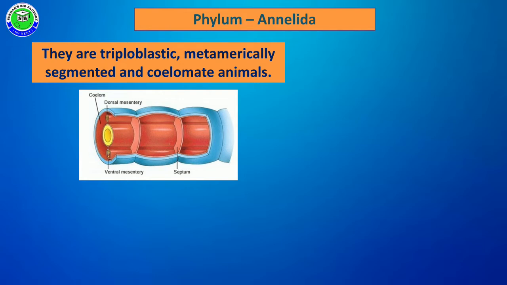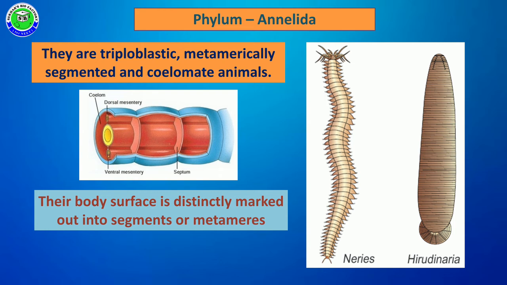One of the most important characteristic features of phylum Annelida is the metamerically segmented body, because all these members have a segmented body, and these segments are present both externally and internally, which is called metamerism. These members have a coelom or body cavity, so they are called coelomate animals.